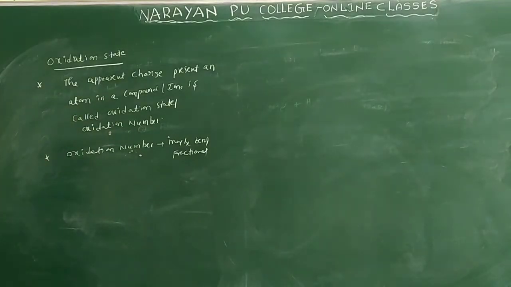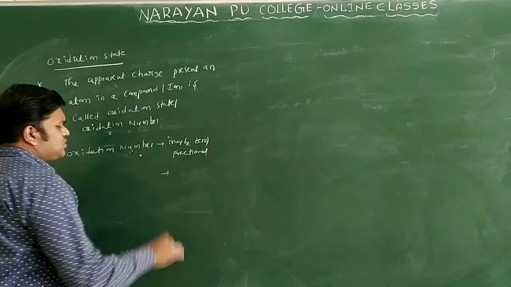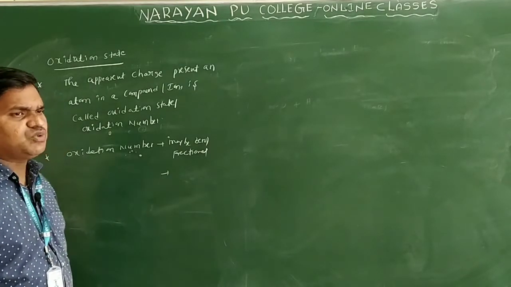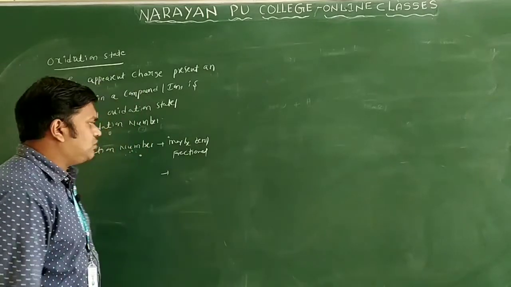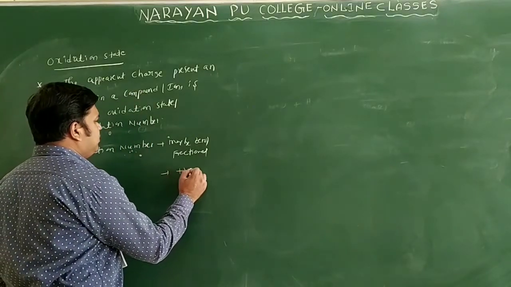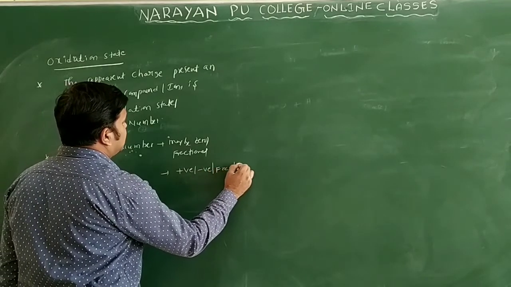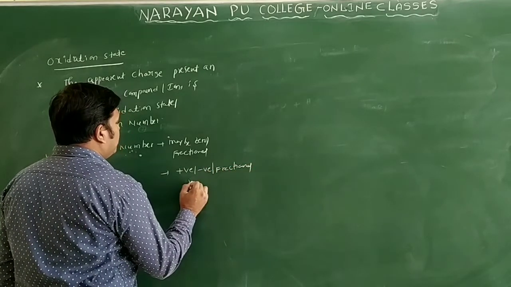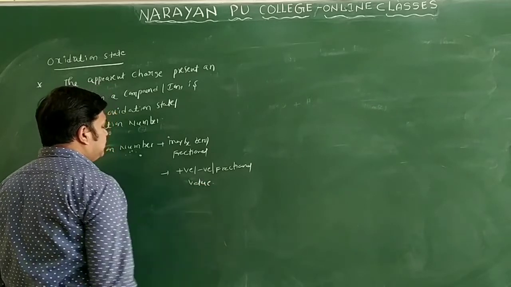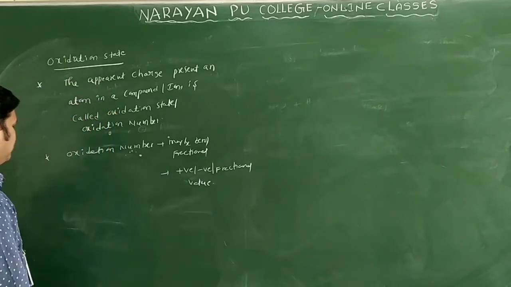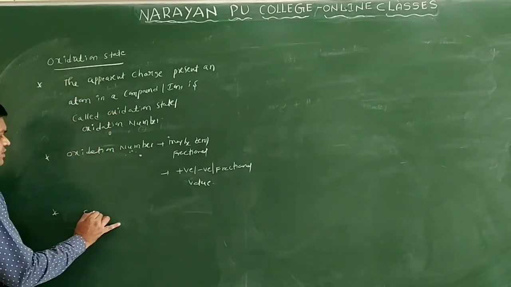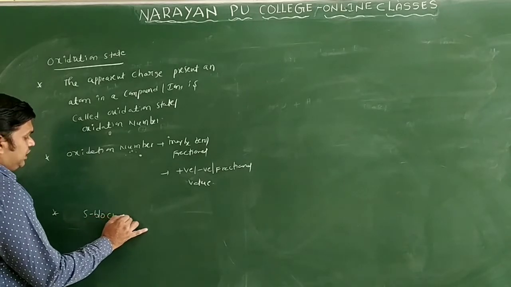We have different values: plus 1, plus 2, plus 3, plus 4, or minus 1, minus 2, minus 3, minus 4, like this only. They may be positive, negative, or fractional values only.